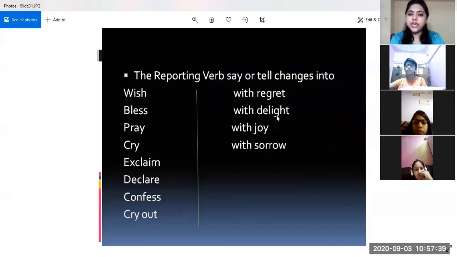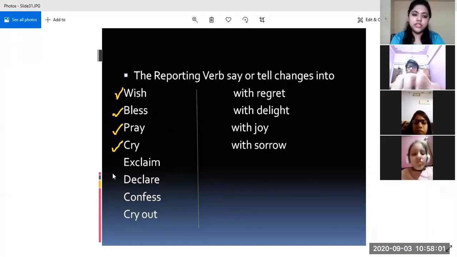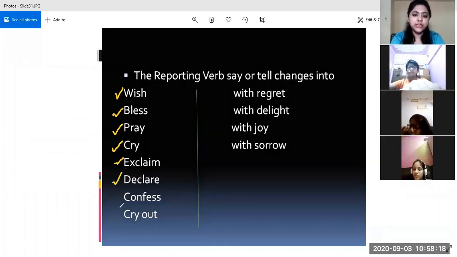Now the reporting verb say or tell, in exclamatory sentences, changes into wish, if the reported speech is expressing a wish, or bless. These are the words which you can use for transforming an exclamatory sentence into the indirect speech. So again, I would like you all to make a note of these words so that it becomes easy for you when you do your exercises, because again in your books it is not given very nicely. So I'm giving you a few seconds, you can just make a note.